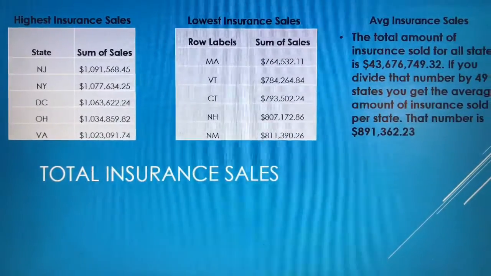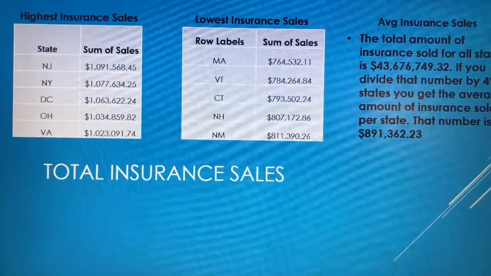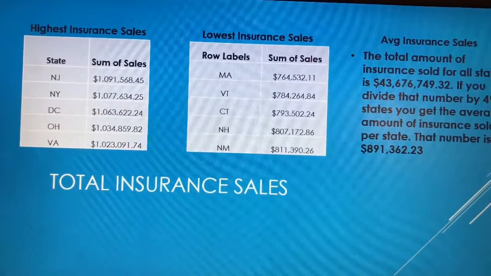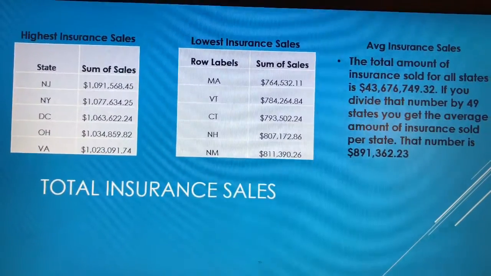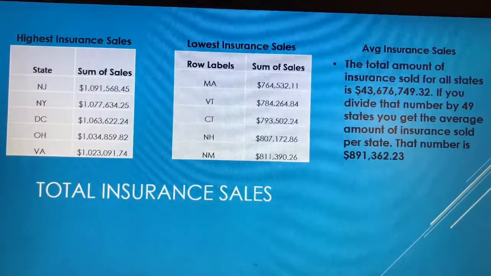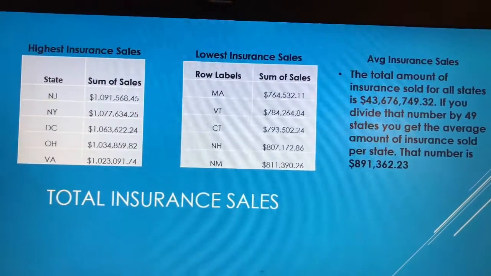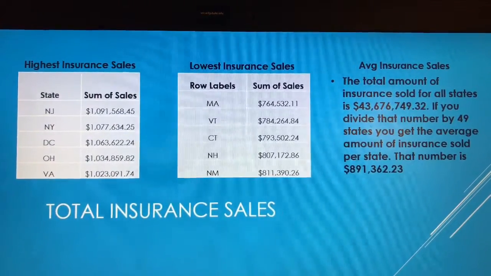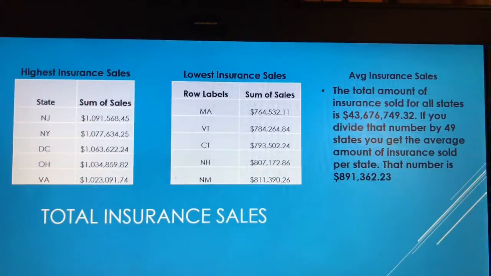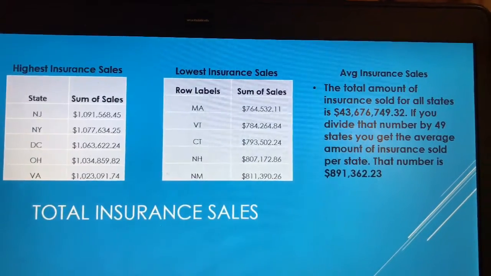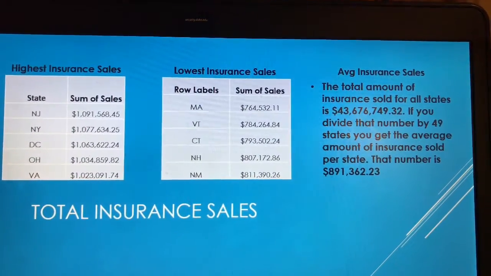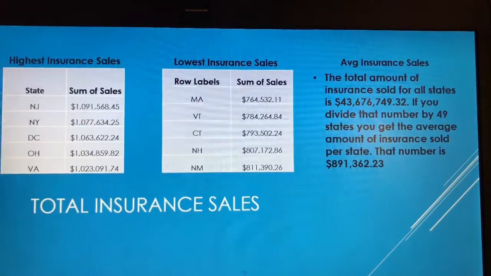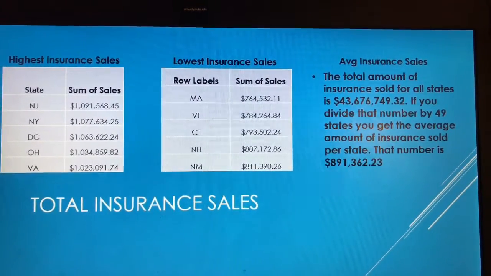For the next problem, it asks about the highest and the lowest total insurance sales by state. To find this out, I created another table using the different states and the total insurance sales. I sorted the table from highest to lowest and vice versa in order to get the various answers that were requested. It asks for the highest insurance sales, you can see on the left, and the dollar amount. And then it asks for the lowest insurance sales, where you can see in the second table right there.